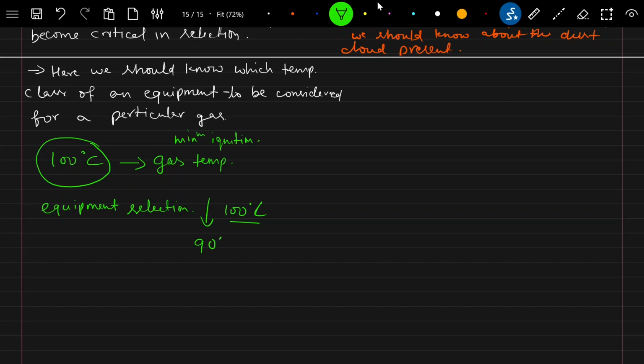You can say 90 degrees Celsius, the maximum equipment temperature. So if the equipment maximum temperature is 90 degrees Celsius and the gas minimum ignition temperature is 100 degrees Celsius, even if the gas is present in that area, it will not auto ignite.